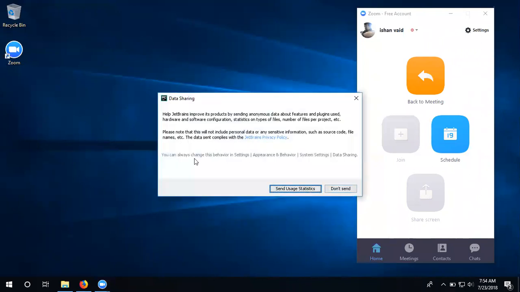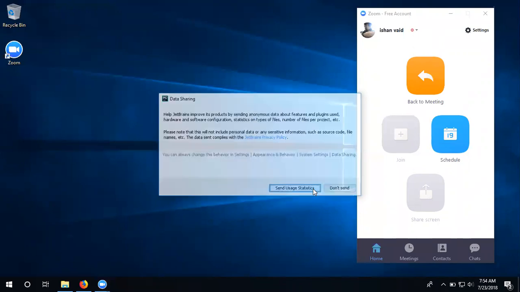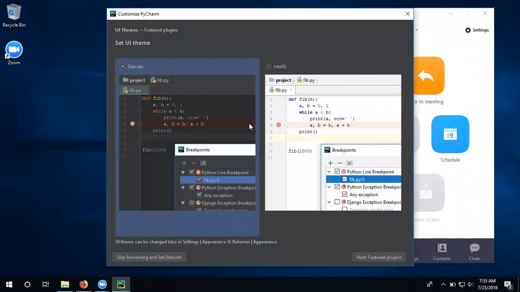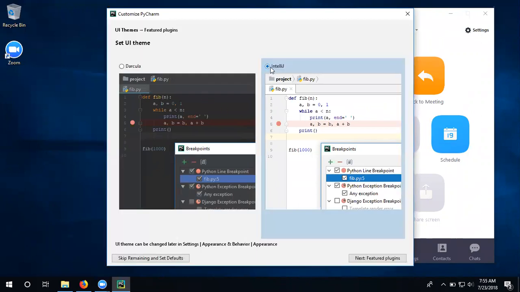It is for sharing your data with JetBrains for improving PyCharm. Then they give two options for what UI you want, dark or light. I am selecting the light one.